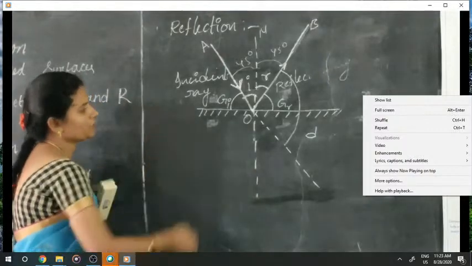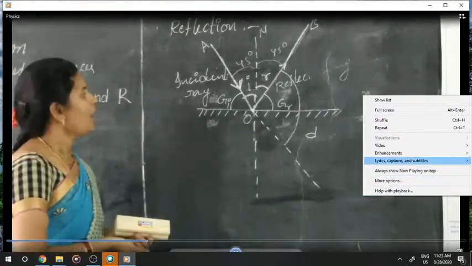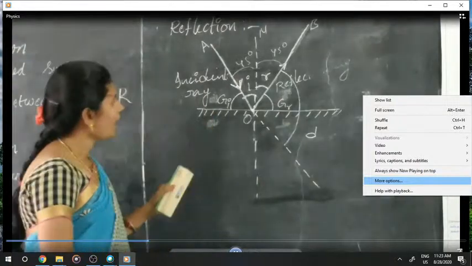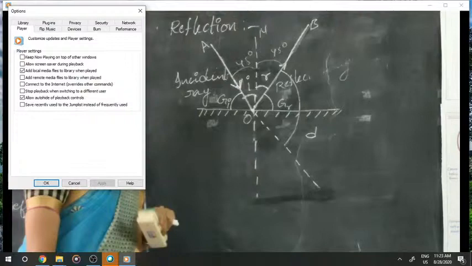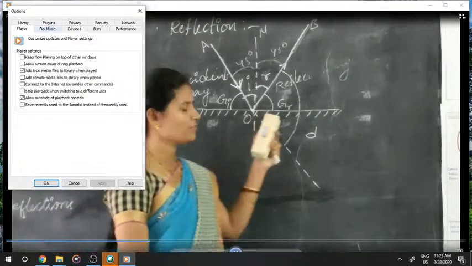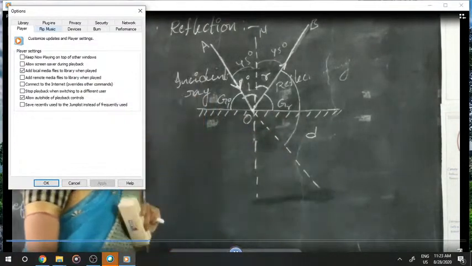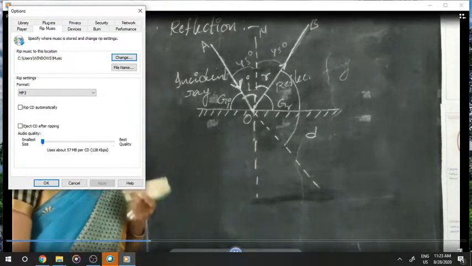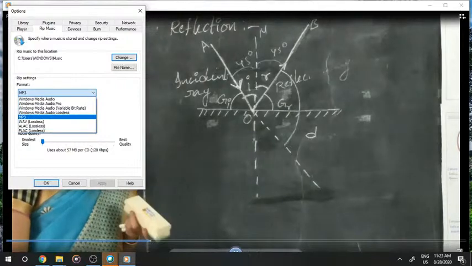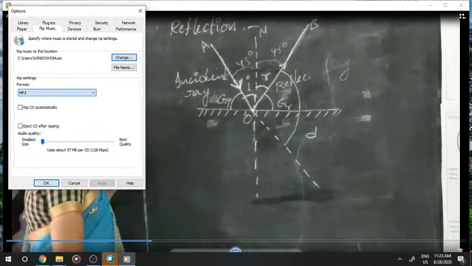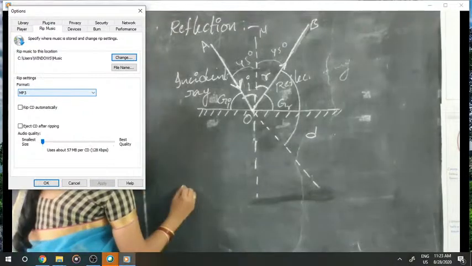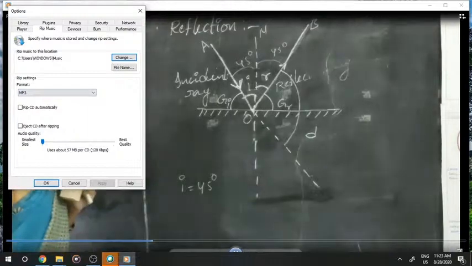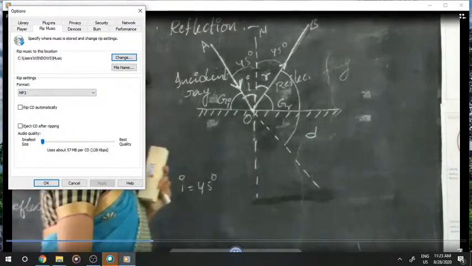Suppose we know the angle of incidence, how can we calculate the angle of deviation? And how can we calculate the glancing angle of incidence and, in the same way, the glancing angle of reflection? These are the objective type questions that we are going to write in exams like MSET, NEET, etc. So here, suppose the angle of incidence is 45 degrees. Then what is the angle of deviation?